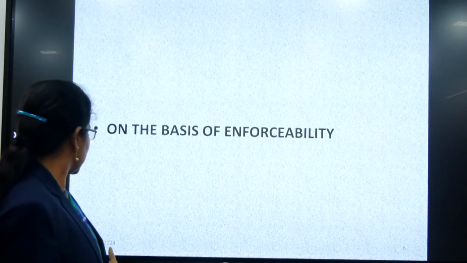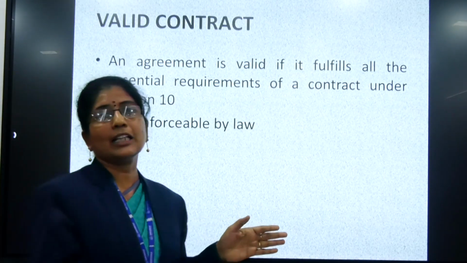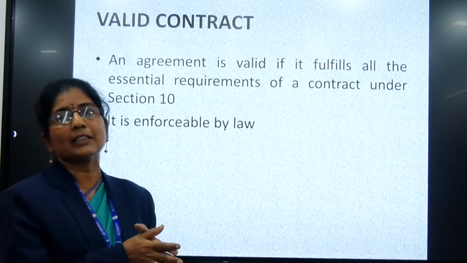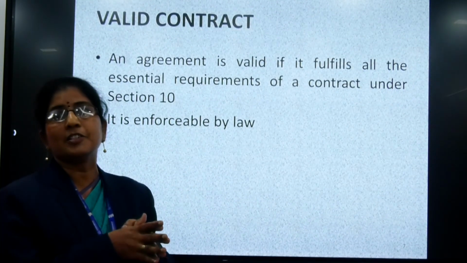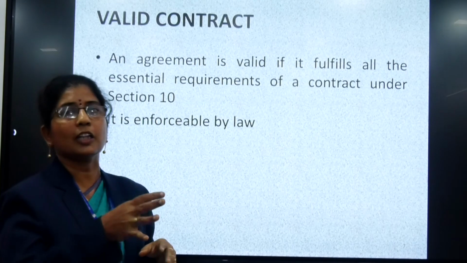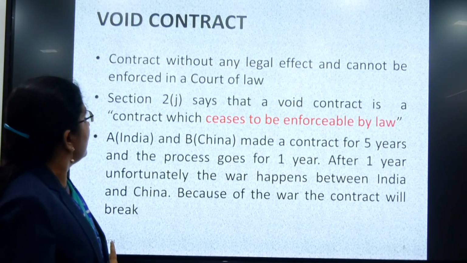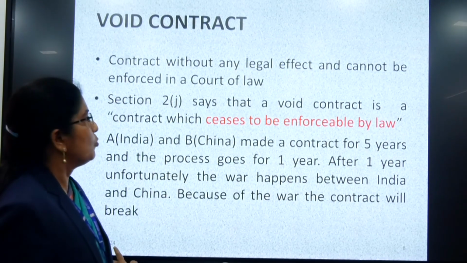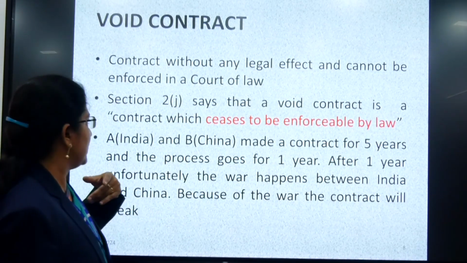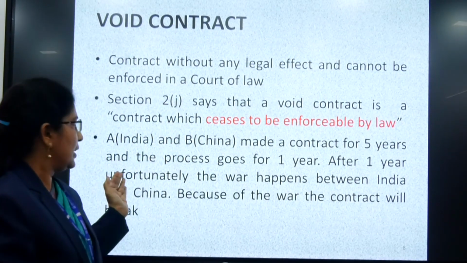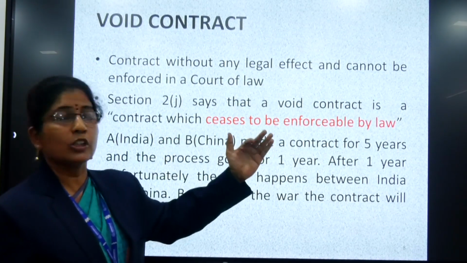First, on the basis of enforceability, we have classified a valid contract. A valid contract is, if the contract satisfies all the basic essential elements, then we can say that contract is a valid contract. Then void contract. Let us see one example. A and B make a contract for 5 years, and the process goes for 1 year.